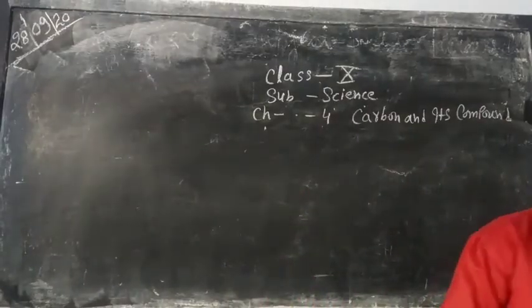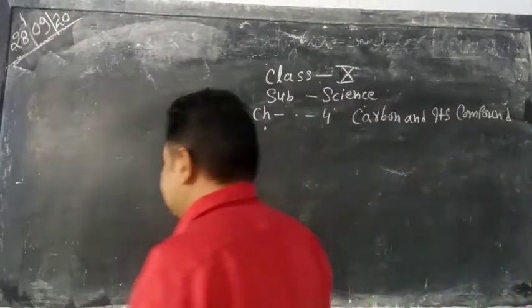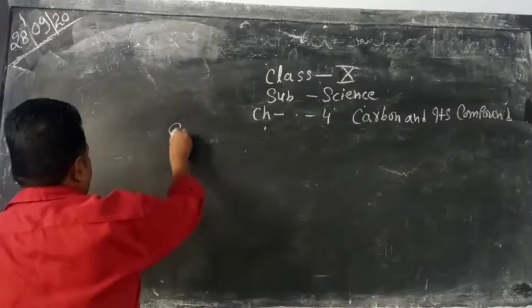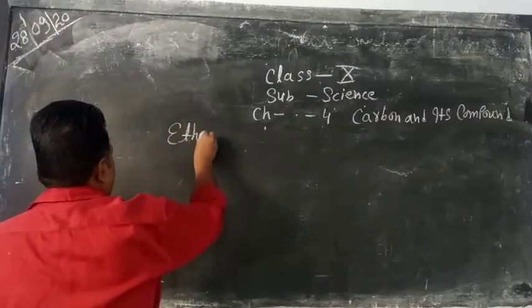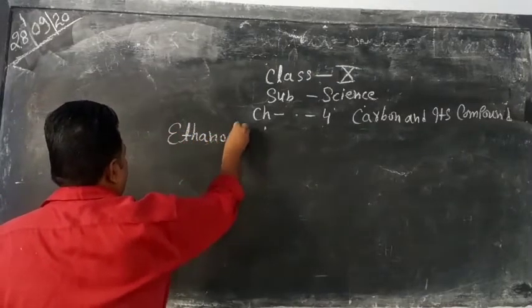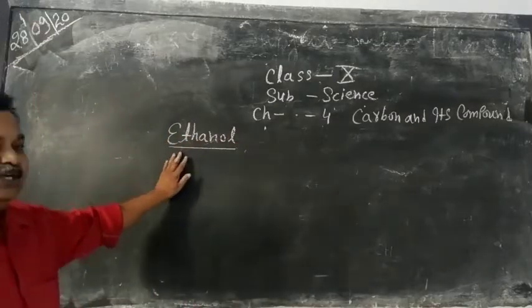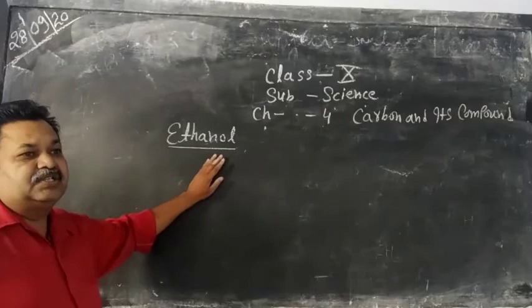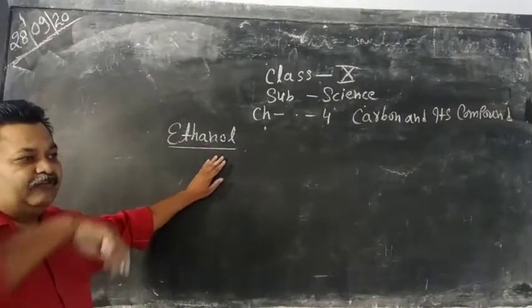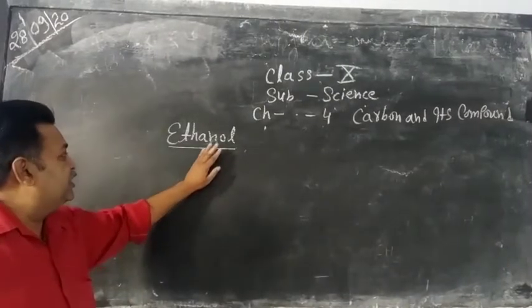So the first compound is ethanol. You know that ethanol is an organic compound with the functional group OH.